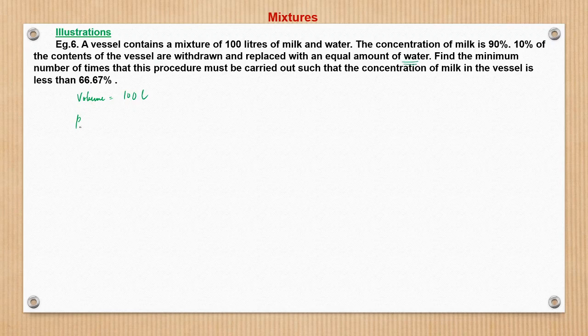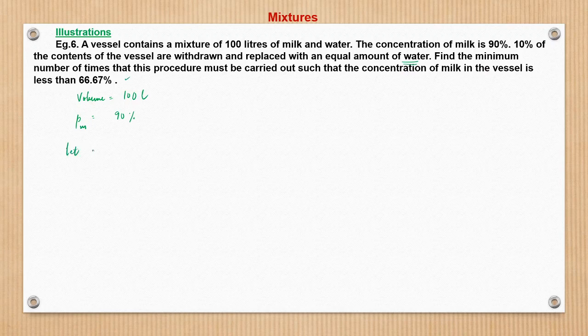So we'll take the proportion of milk as 90%. Find the minimum number of times that this procedure must be carried out such that the concentration of milk in the vessel is less than 66.67%.